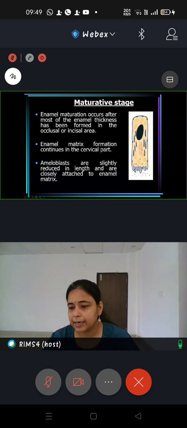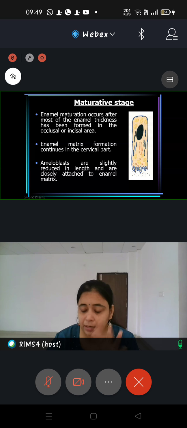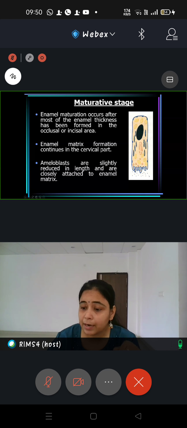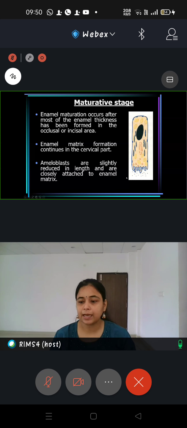Why? Because अभी क्या lay down हुआ है, सिर्फ formative stage में enamel matrix बना है. Matrix क्या है? Organic है. All the proteins, all the carbohydrates, all the glycosaminoglycans, actually they have got deposited in the enamel matrix. Now enamel is a hard tissue. So from somewhere calcium ions, minerals, etc. will also come and have to deposit in the enamel, so that enamel can become hard, instead of the organic matrix, it can get calcified, right?